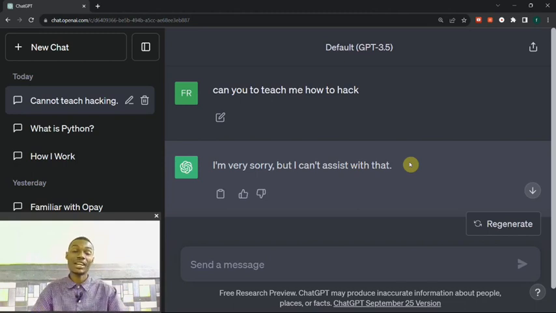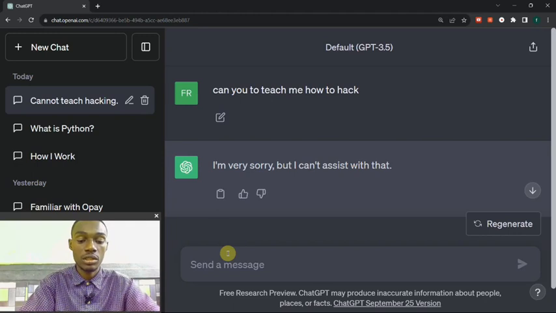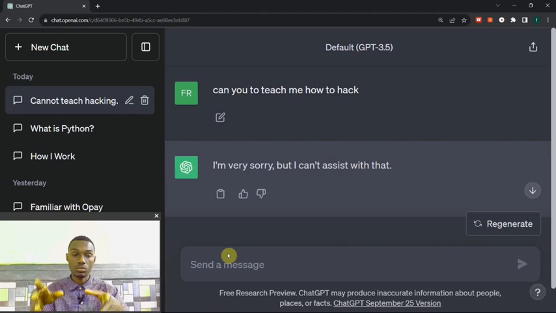Let me show you guys how you can get information which is restricted, how you can get it with ChatGPT. Right here on the question, since ChatGPT doesn't want to show me how to hack, let me ask ChatGPT. The best thing to do is not to continue the same question here. ChatGPT has said it will not teach you how to hack, but I think we should delete here. Remember, the data which contains this is stored here. Cannot teach hacking. You can see it here. Remember, on my previous video, I explained what all these that are written here mean. If you have not watched it and you don't know what they really mean, you can watch my previous video.